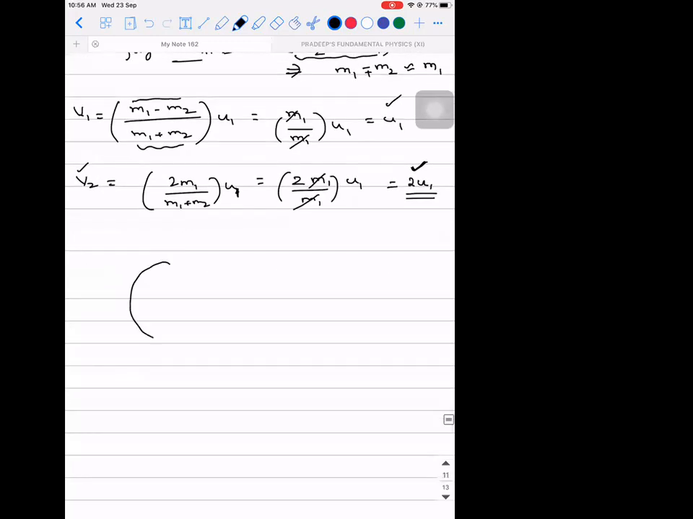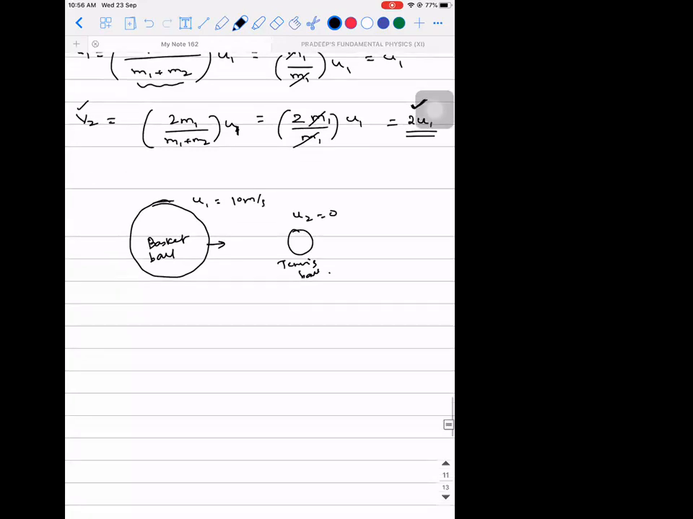Let's say there is a basketball and there is a tennis ball. Let's say the tennis ball is at rest. The basketball is traveling with a speed of 10 meters per second. What will happen in this scenario after collision? The basketball will still move with a speed of 10 meters per second. What will happen to the tennis ball? It will move with 20 meters per second.